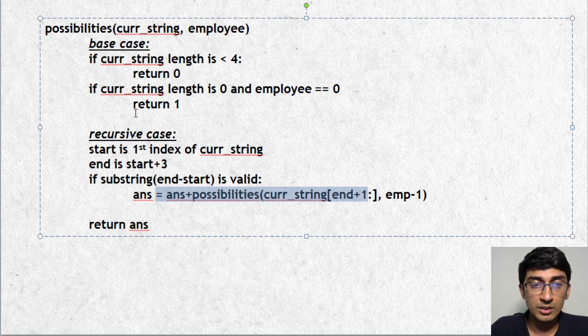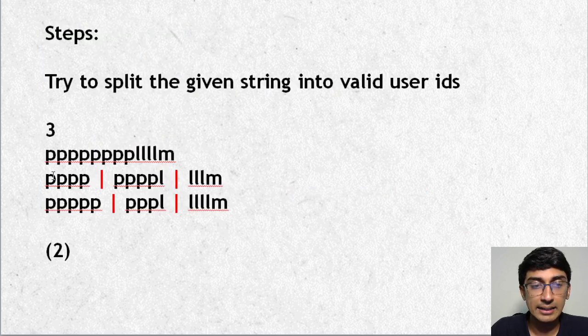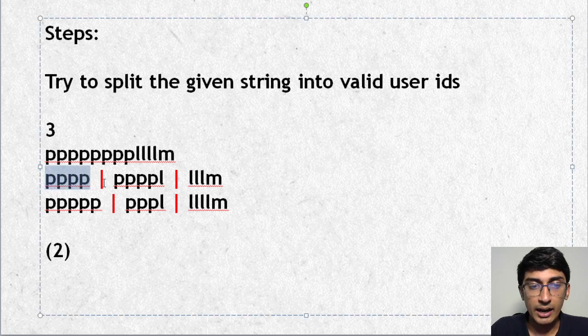Now this is for this case, but this approach doesn't take into account that here our current approach will break it PPPP, and it will also then again break it PPPP because it's valid, and then it will try to check L and then 3 L's and M, right? But we don't want it to do that. We don't want 2 user IDs to be the same thing.